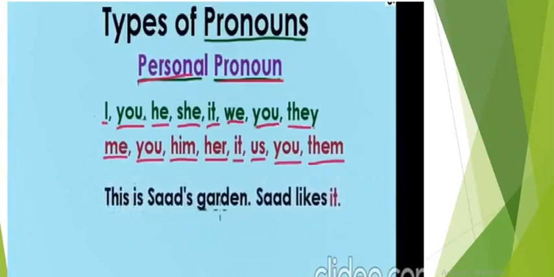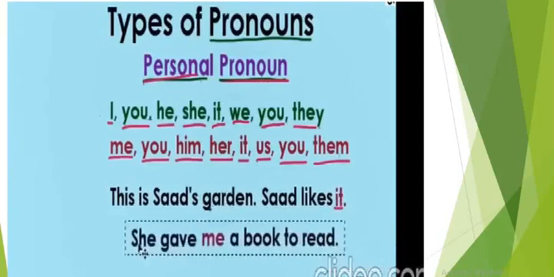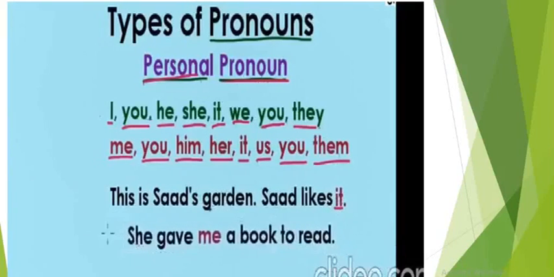Now, another example we have: this is Saad's garden. Saad likes it. So here we use the pronoun it. Do you see this it? This is Saad's garden. Saad likes it. Instead of saying Saad likes the garden, I used it. So it is used instead of any name. Instead of garden, we can say it.